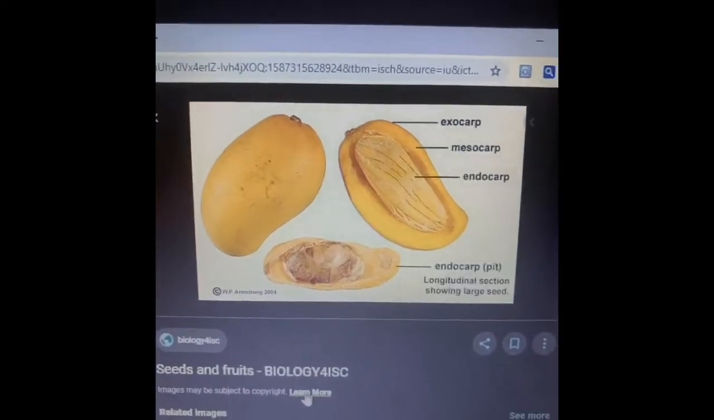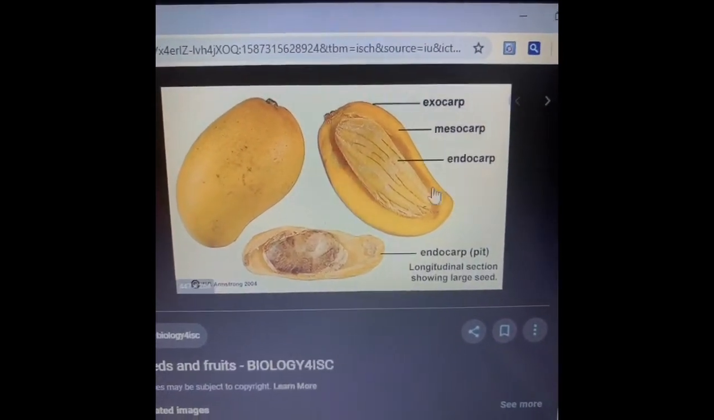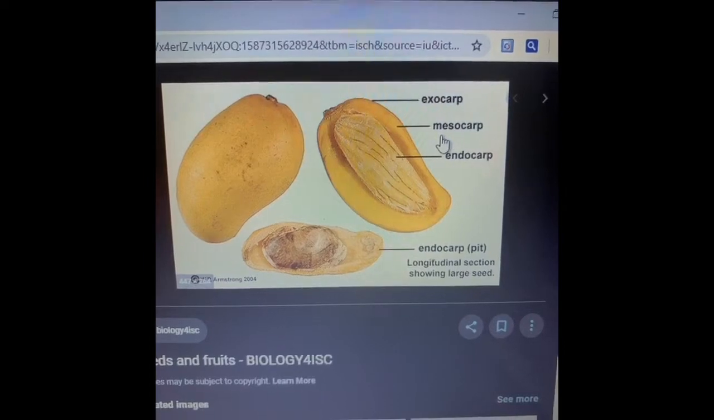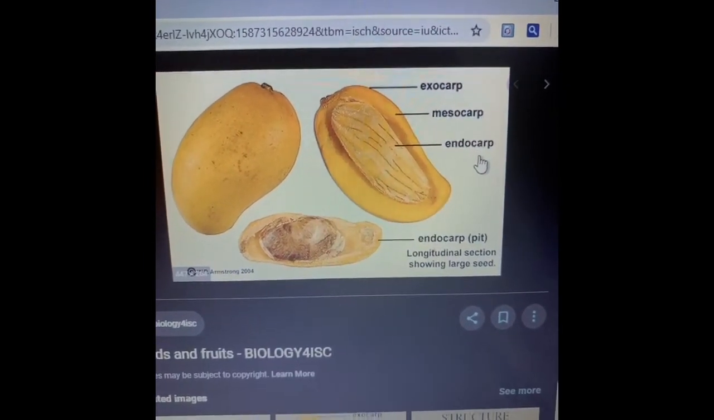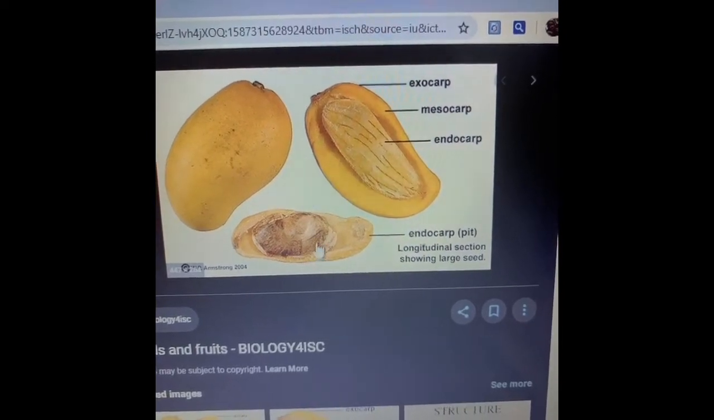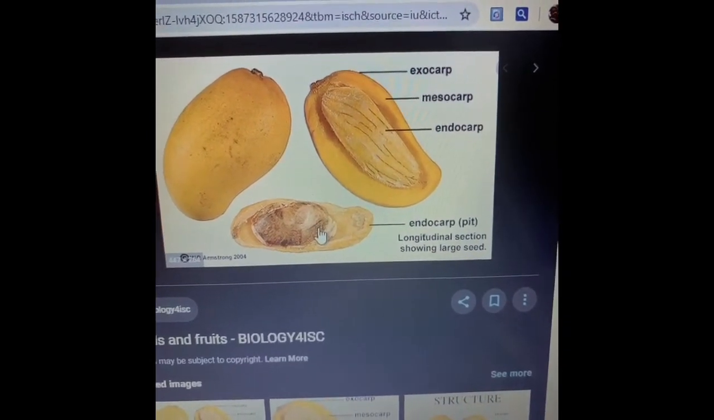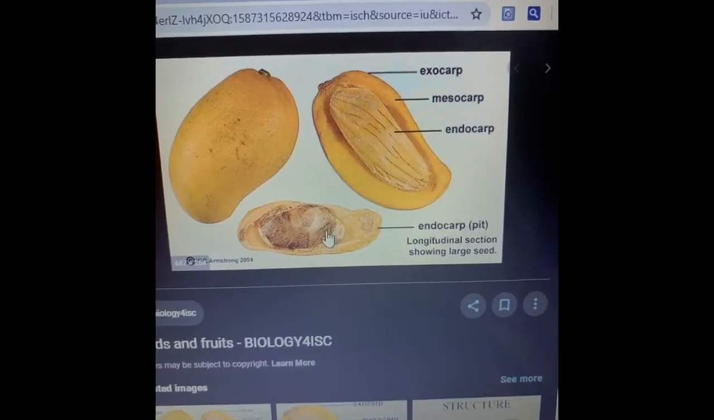Here is the structure of a mango fruit showing the exocarp, mesocarp and endocarp. Together it forms the pericarp. Inside this are the two cotyledons. This is a longitudinal section.